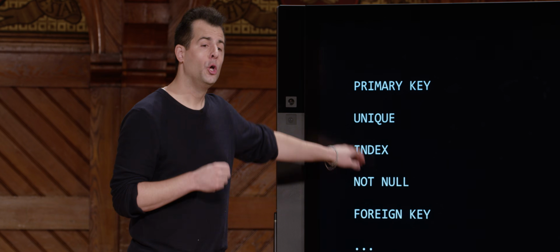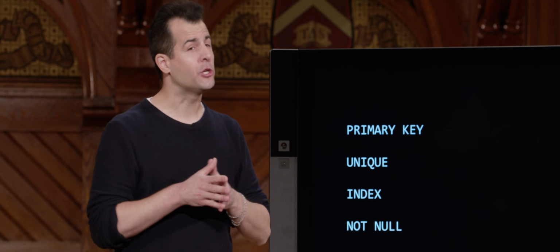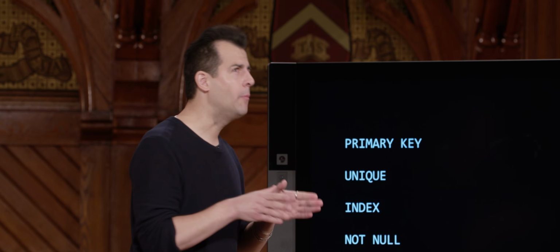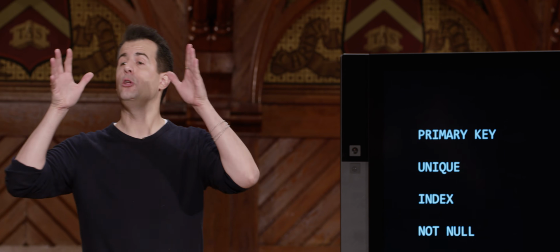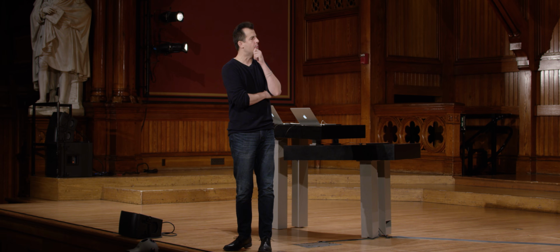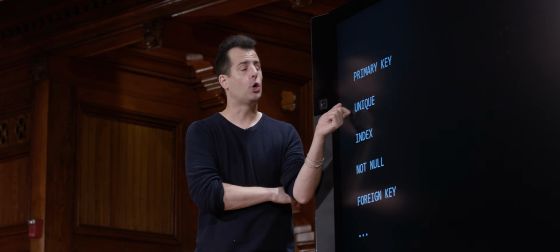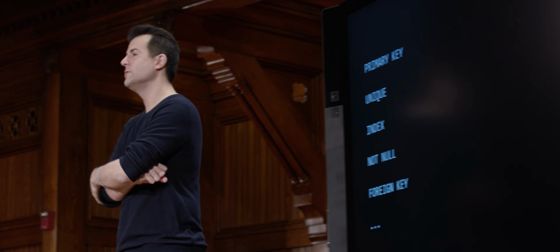Meanwhile, you can also specify, I'm not going to just search on this field. I don't care just about its performance. You know what? I can promise you right now this field shall be unique. It might be an integer, like the primary key, but if there's some other field in a database that you know in advance is going to be unique by design, you can tell the database as much, and the database too will optimize queries involving that field as well.